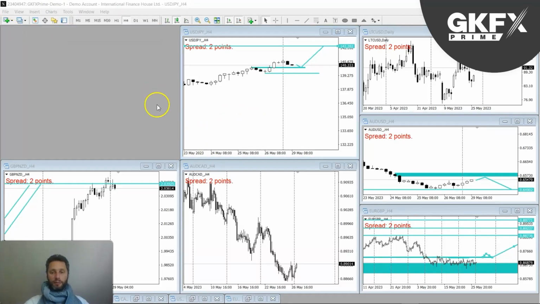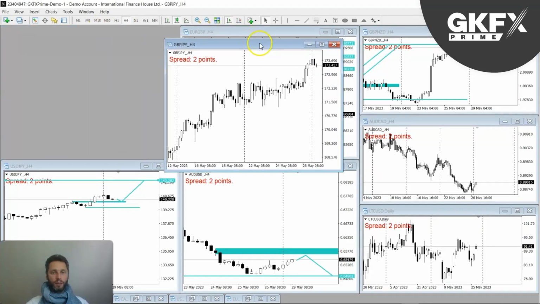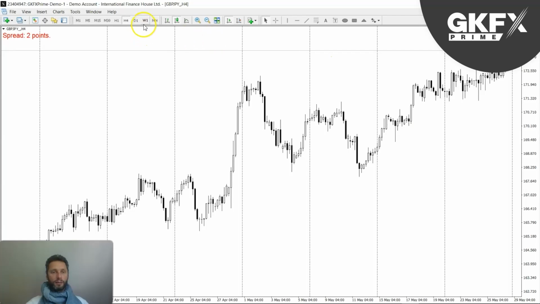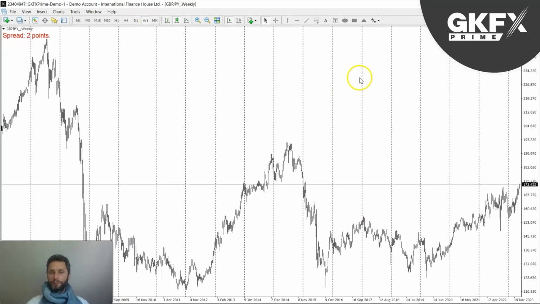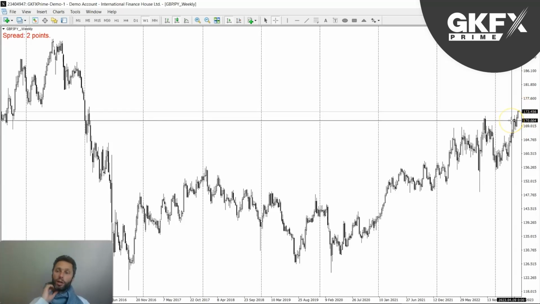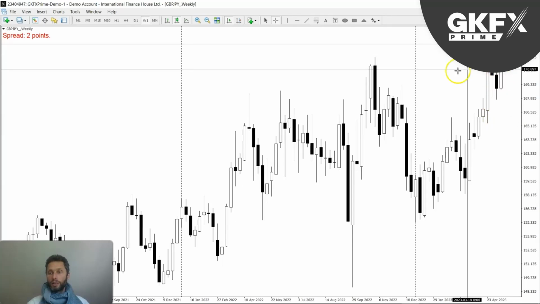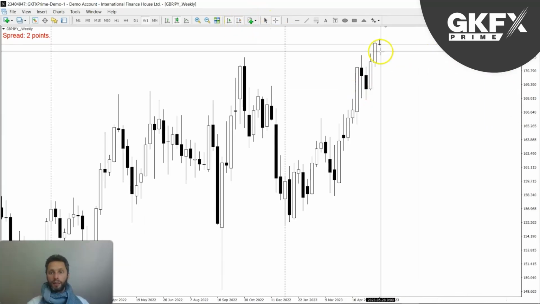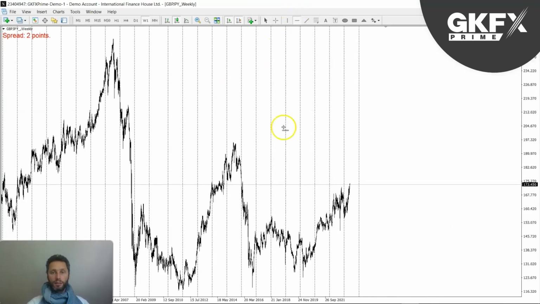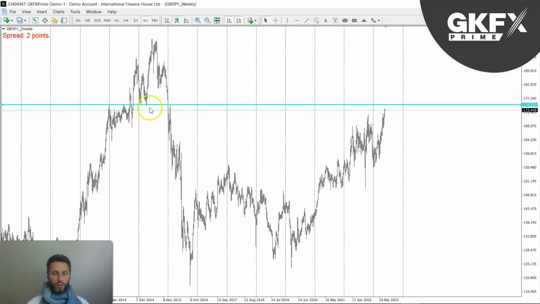Let's go to another yen pair. Oops, where did I just disappear? Okay, got it back now. The pound yen. That's what we're looking at next. So another yen pair, and let's have a look on the weekly. You can see, just like with dollar yen, we've got bullishness on the pound yen, continued bullishness here with these clear bullish candles. And the next point to watch out for is the next obvious swing, which is up here.